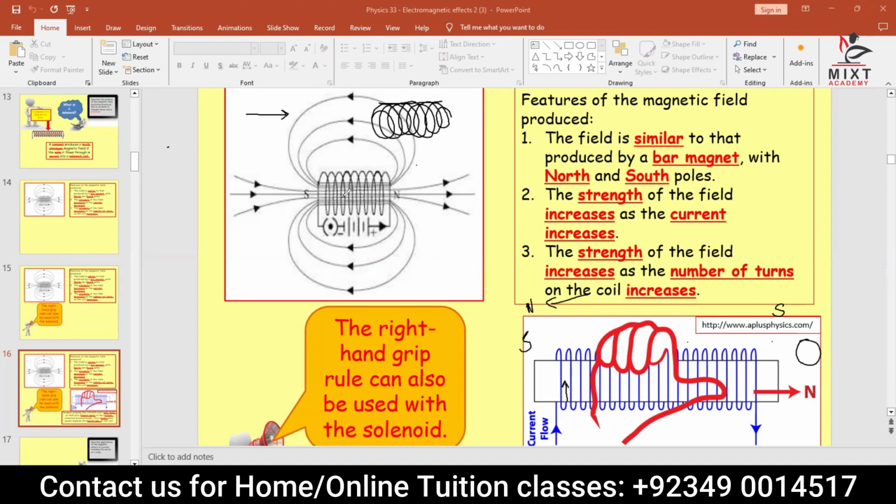If you grab with your hand moving your thumb on the right hand side, your finger curl will be in anti-clockwise direction like this. So it means your north will be here and your south will be here. If the battery will be here, for example, and current goes like this, it will be like this. If the battery will be like this, in that way, the north should be here and south should be here.